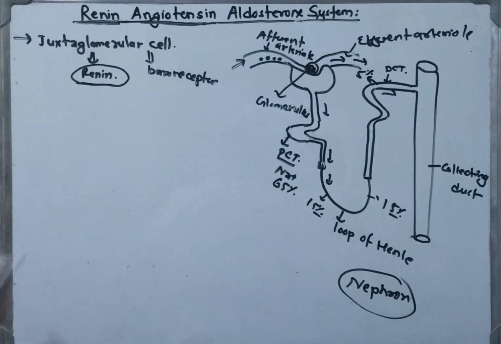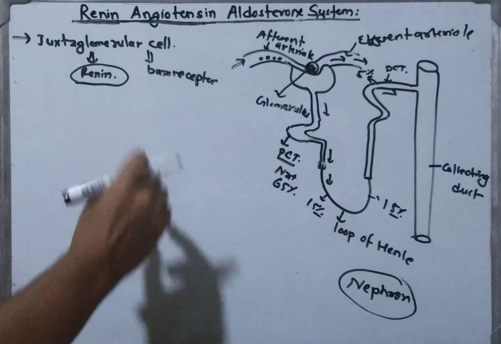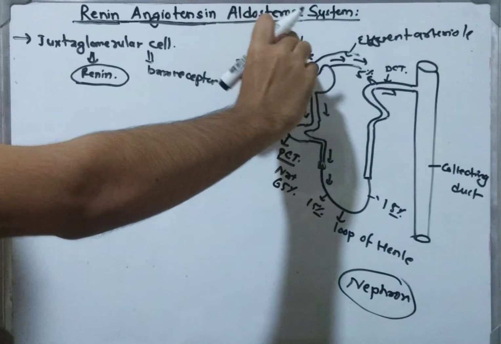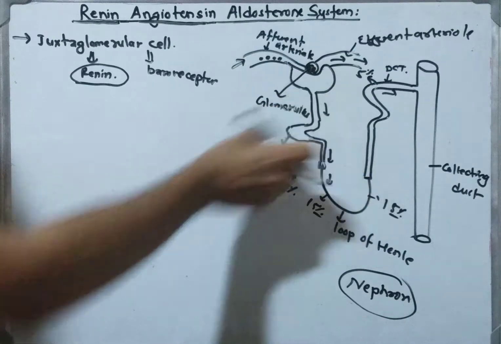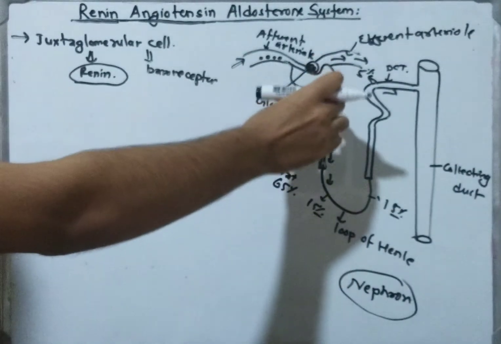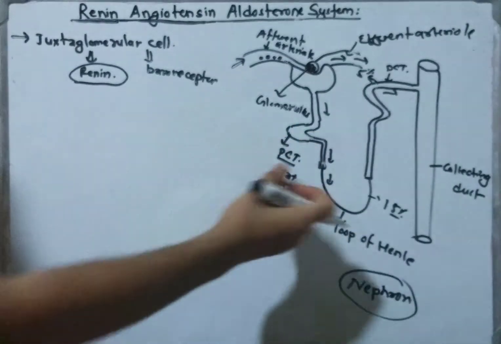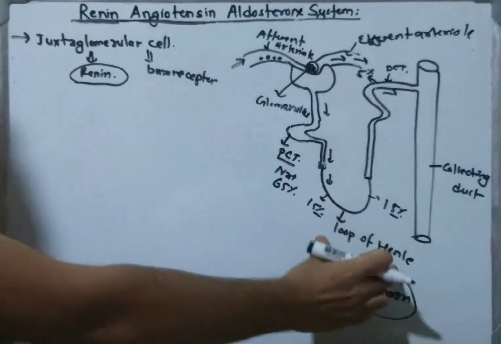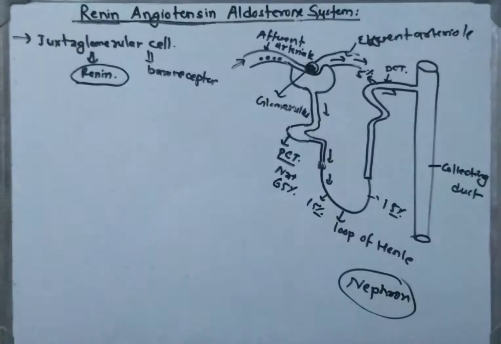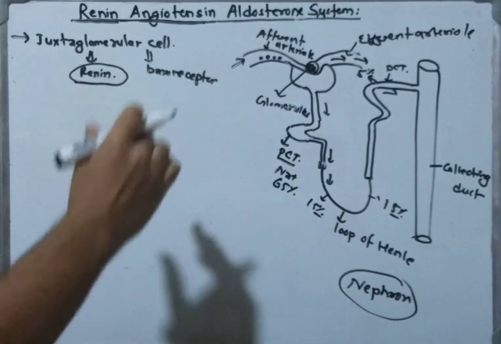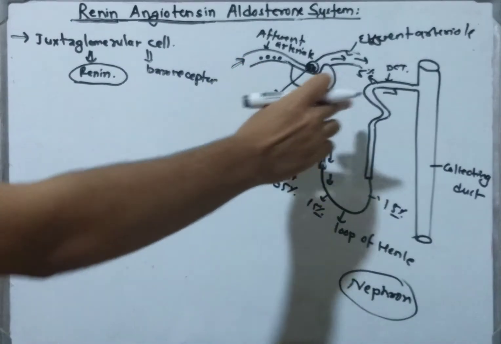Now we know the reason why the renin is released, and the reason is when there is low blood pressure in the arteriole, then the filtrate volume is also low. So there is the maximum time for the sodium to be reabsorbed from the proximal convoluted tubule, loop of Henle, and distal convoluted tubule. Likewise, when the filtrate goes out to the distal convoluted tubule, there is less sodium in it. So due to the low velocity of the filtrate, it gets more time to reabsorb the sodium.